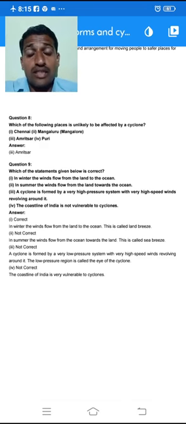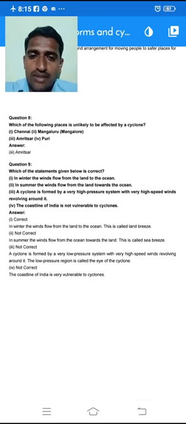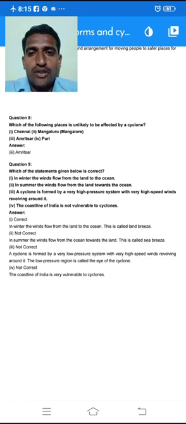So question number 9 now. Which of the following statements is correct? Okay, first one, in winter the winds flow from the land to the ocean. Yes, of course, it is correct. During the winter season the winds flow from land towards the ocean, so that's why we call it a land breeze. The second one is, in summer the winds flow from the land towards the ocean. It is an incorrect statement. In summer the winds flow from the ocean towards the land, hence it is called a sea breeze.